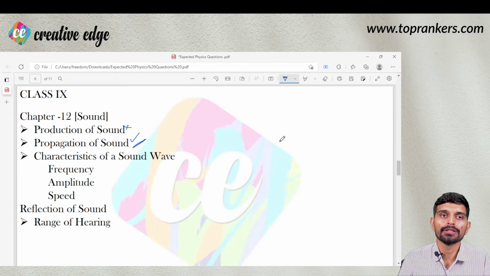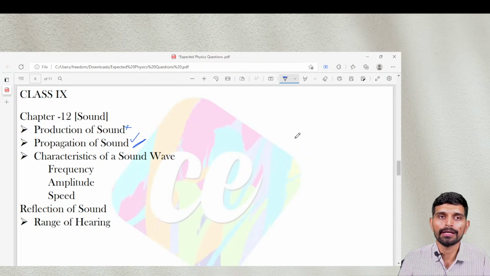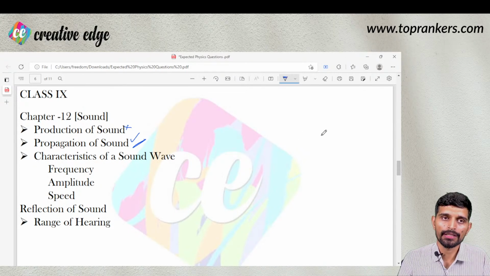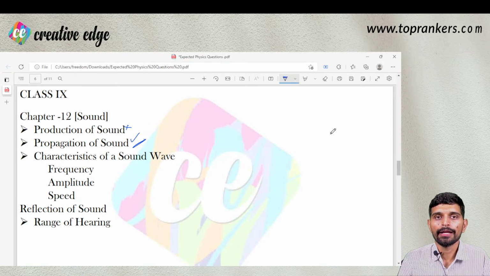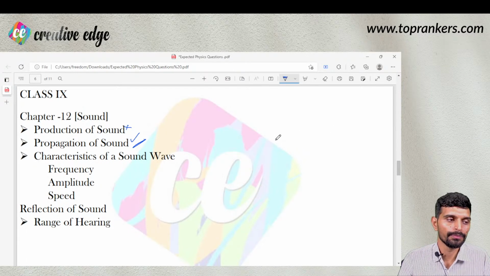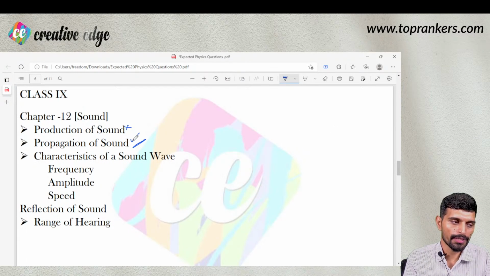The speed of sound is highest in metals, lower in liquids, further lower in air, and lowest in vacuum, right? Sound waves use the concept of pressure, so they need a material to propagate, and in a vacuum sound waves cannot travel. So propagation of sound is important.